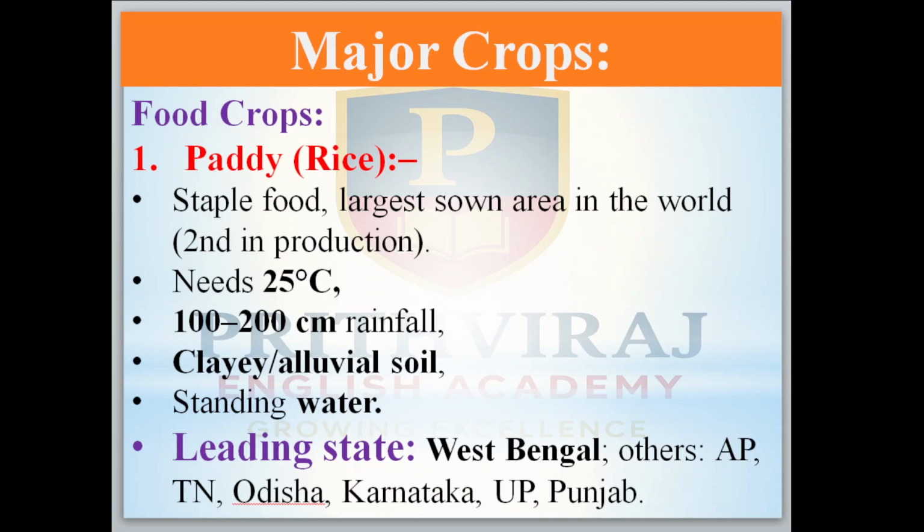It is a staple food, with the largest sown area in the world. Okay, second in production: first it is China, second is India. It needs a temperature of 25 degrees Celsius and 100 to 200 centimeters of annual rainfall. Clay, yeah, alluvial soil is needed for this one, and standing water is very essential.